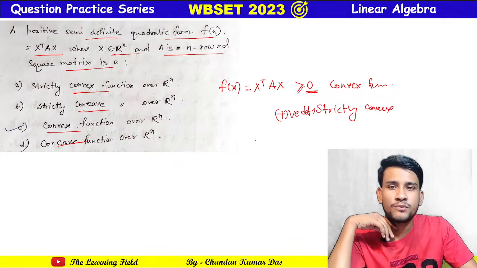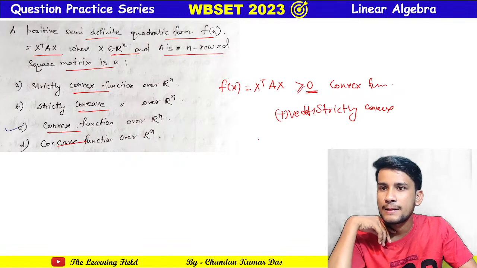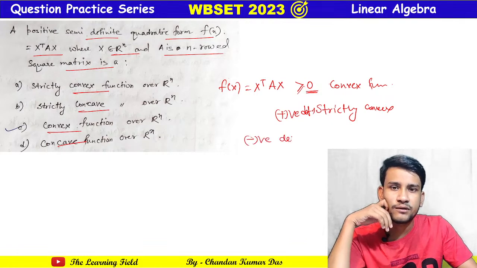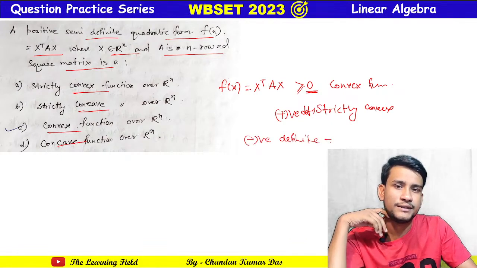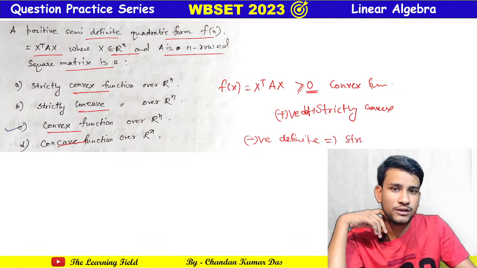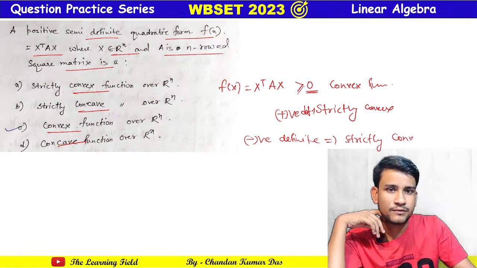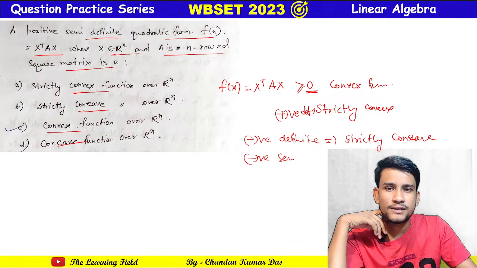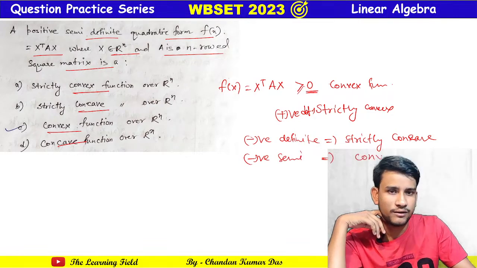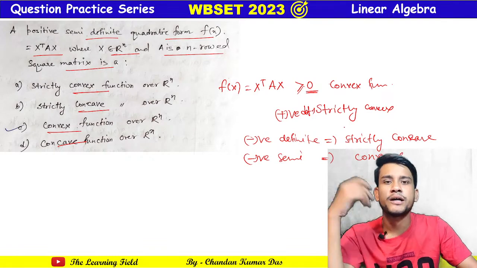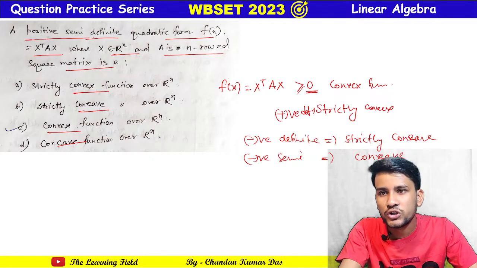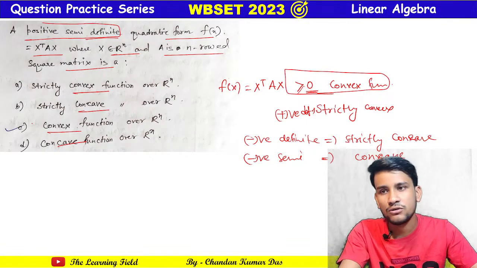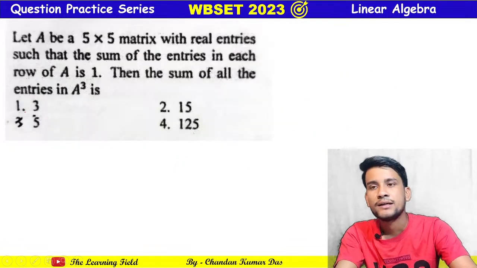And in case of negative definite, it is strictly concave, and negative semi definite is only concave. So here it is given positive semi definite, that is greater or equal to 0 type. So greater or equal to 0 type means it is a convex function. Option C is correct. Okay, next question.